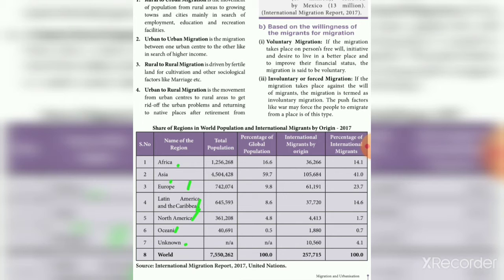And the percentage of international migrants is 14.1. And next one is Asia. The total population of Asia is 4 billion 504 million 428 thousand, and the percentage of global population is 59.7 percent. International migrants by origin are 105,684 thousand, and the percentage of international migrants is 41.0.